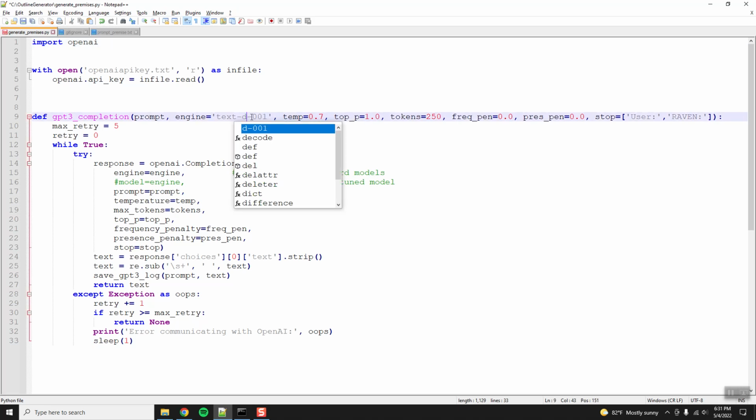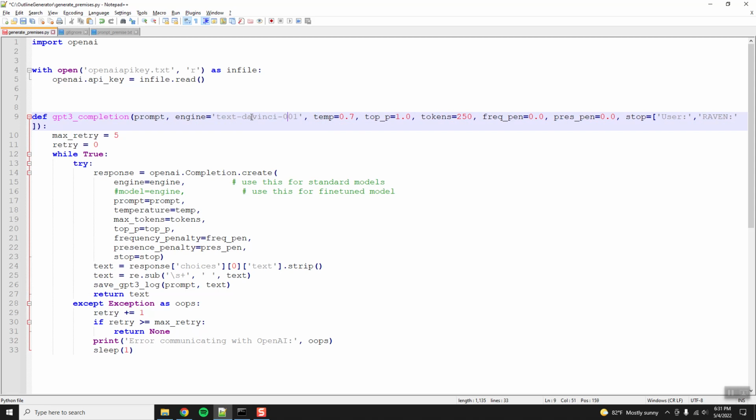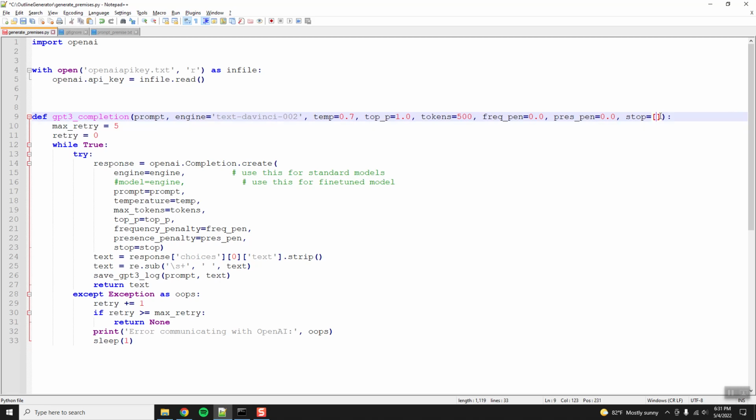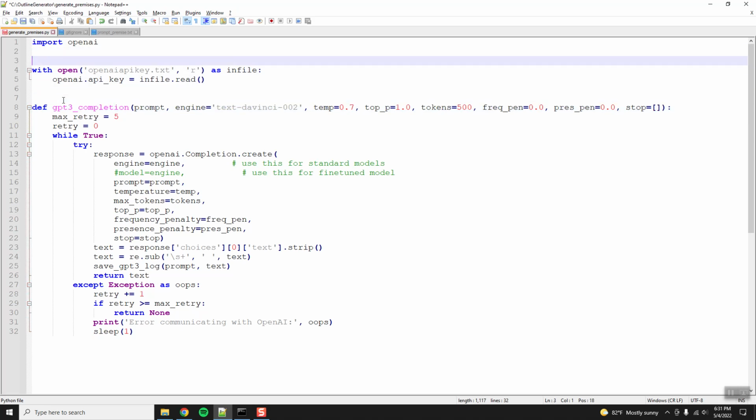Let's change this to DaVinci 002, and we'll use the same settings. So no frequency penalty, no presence penalty. I'll remove the stops, because they are not relevant to this project. Okay, I think that's all we need. So go with PEP 8, two new lines beneath each one.